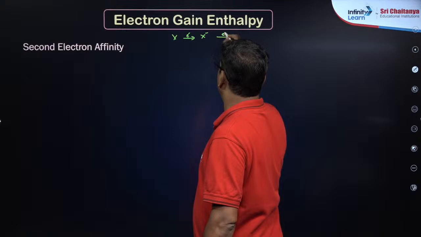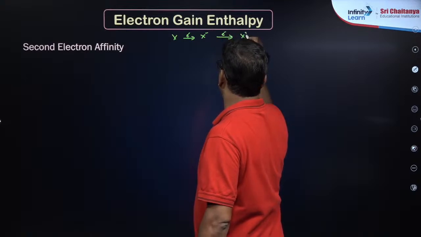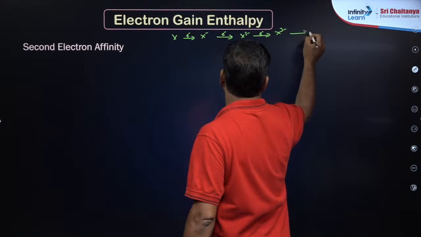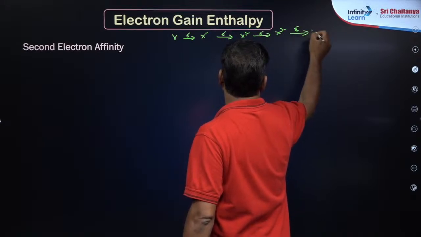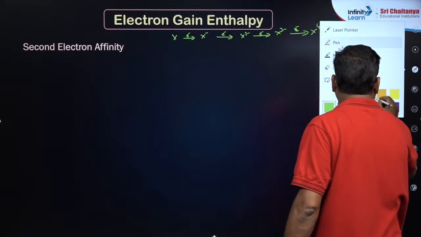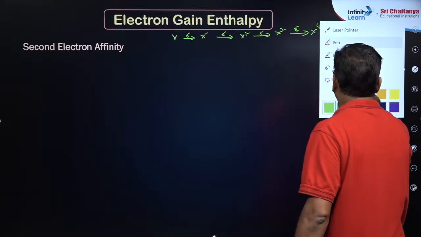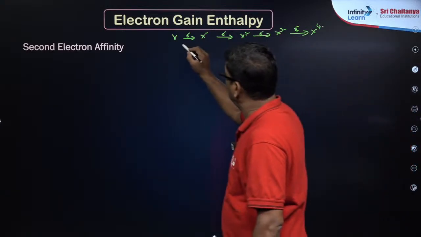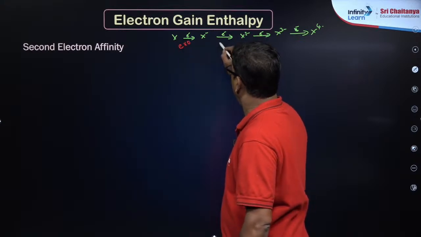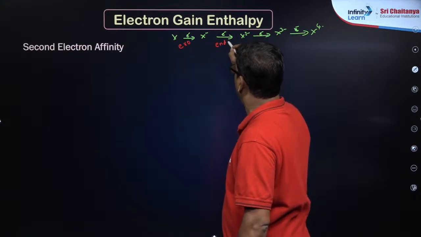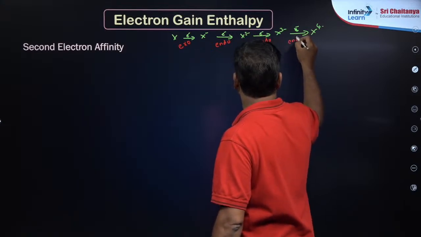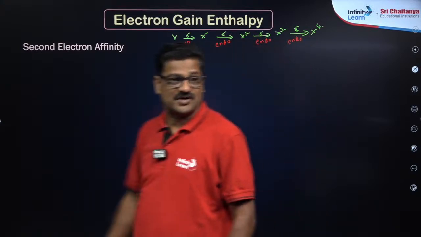You want to add electron, it is going to be X2 minus. You want to add electron, X3 minus. You want to add electron, it is going to be X4 minus. यहाँ पर पहले वाला exothermic, and remaining are endothermic. जितना भी होगा endothermic. Understand?